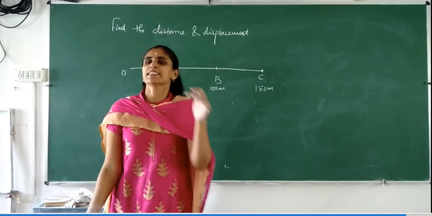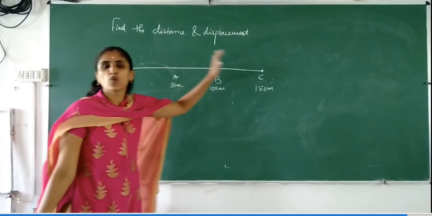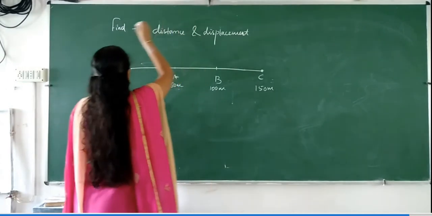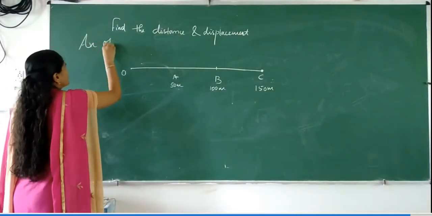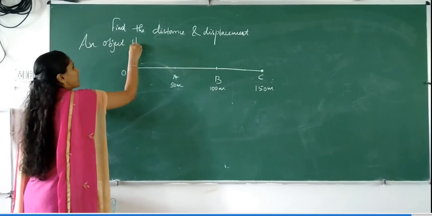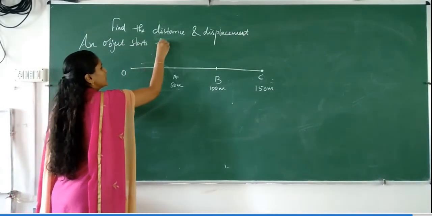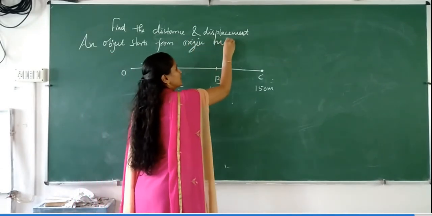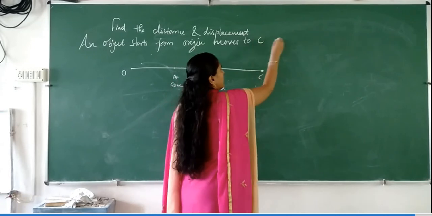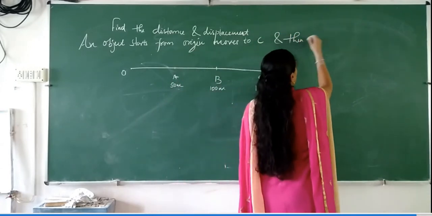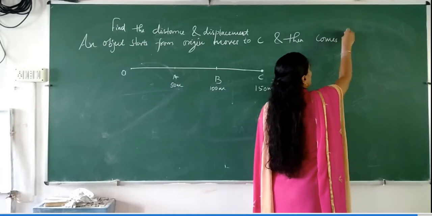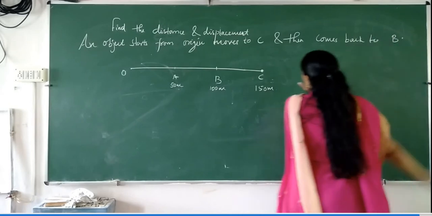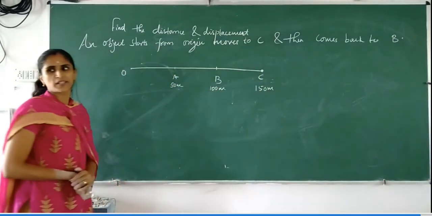So an object is starting from origin and it is going to C and then comes back to B. An object starts from origin, moves to C and then comes back to B. Find the distance and displacement.